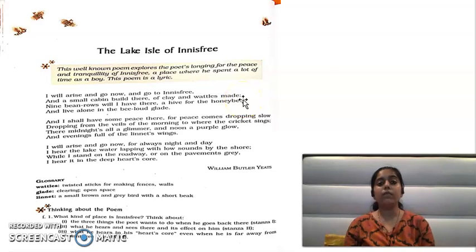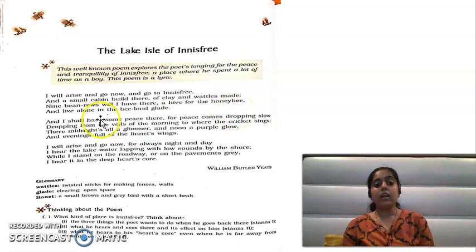And what will he do there when he goes to Innisfree? He will build a small cabin of clay and wattles. Wattles means small sticks. So he will build a small cabin out of clay and small sticks. Nine bean rows will I have there, a hive for the honeybee. After building the cabin, he will plant beans there, in nine rows in the Lake Isle of Innisfree.